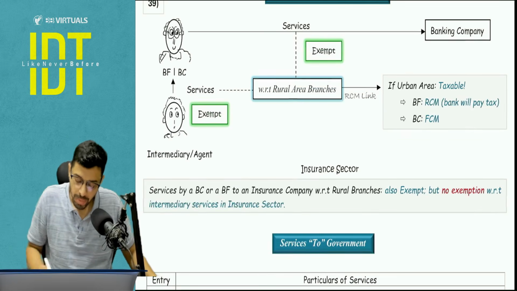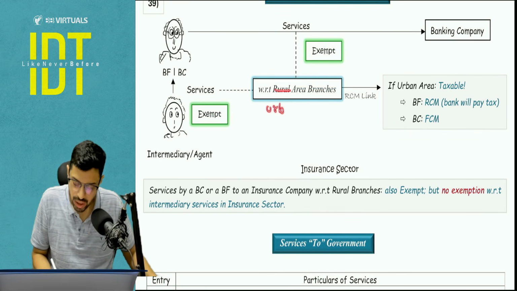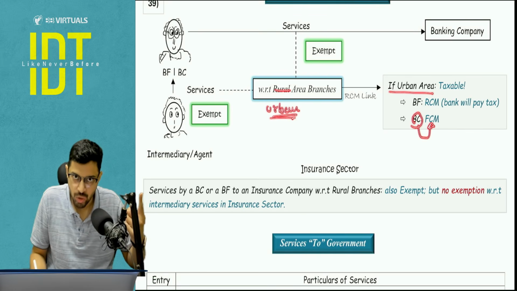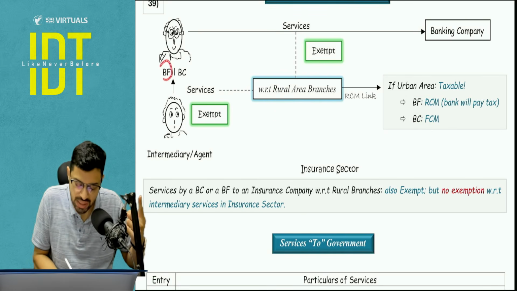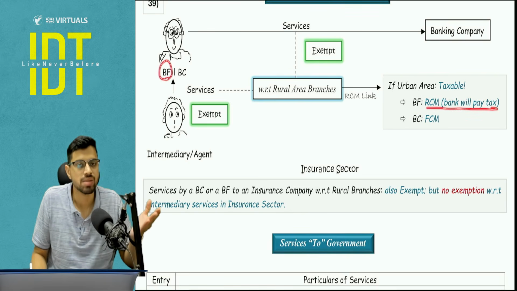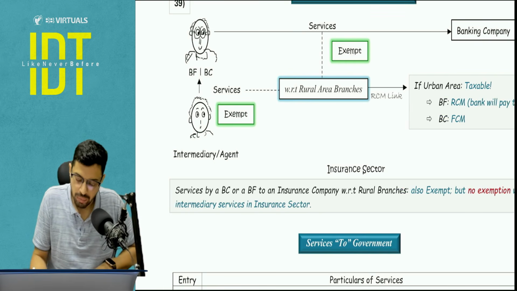But if this is an urban area branch, then what you have to do? Pay attention now. If it's an urban area branch, the business correspondent will pay tax on his own. You understand the feel factor, right? Business correspondent will pay tax on his own. But if it's a business facilitator, he's not involved in business that much, the bank will pay tax under the reverse charge mechanism.